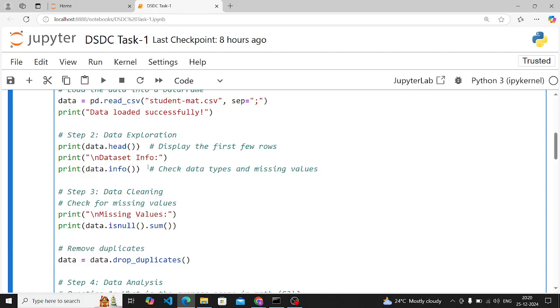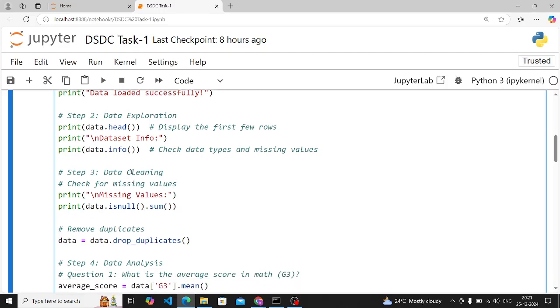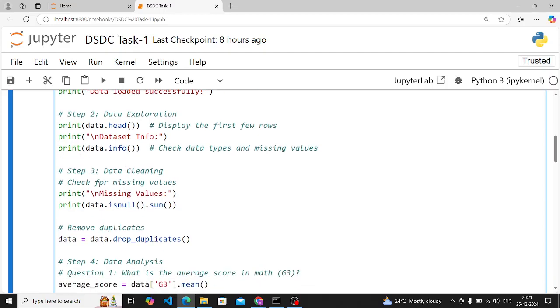Then this is a print statement; this is how you have to print the data set info. Now comes the info function. Basically, this info function will check the data types and missing values. It will give a concise summary of your data set. So this is how you can do this by using the info function.